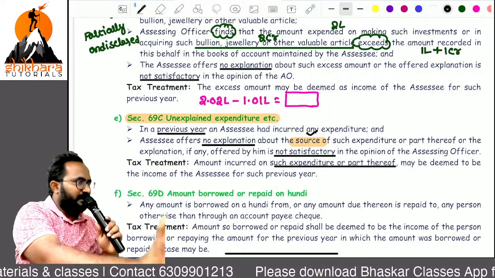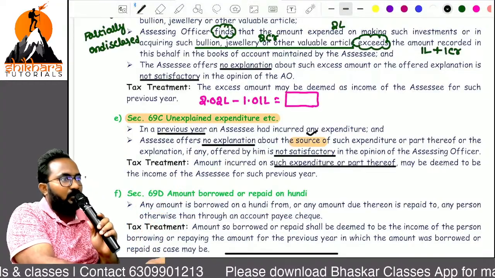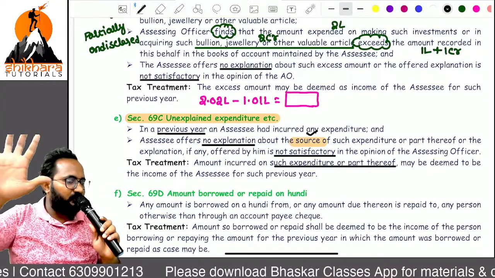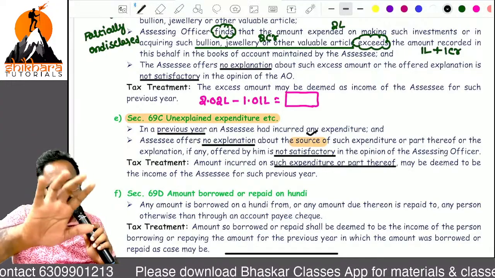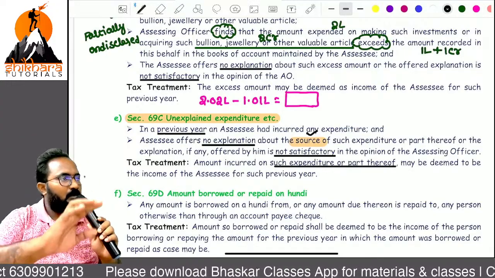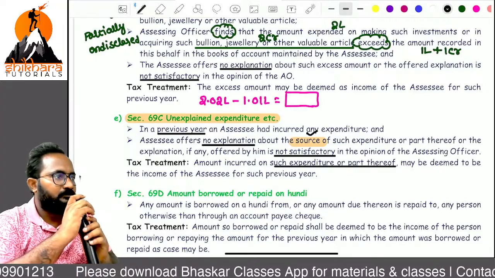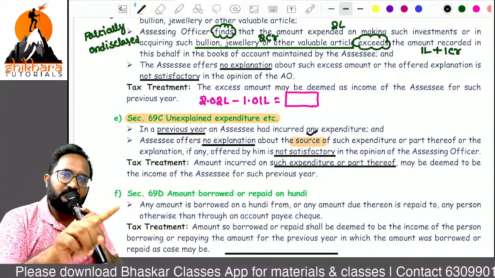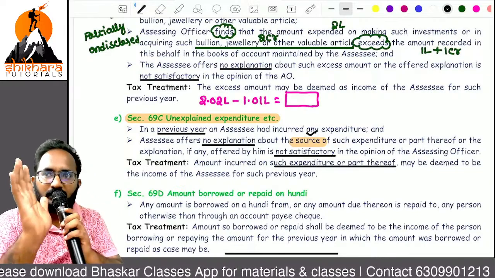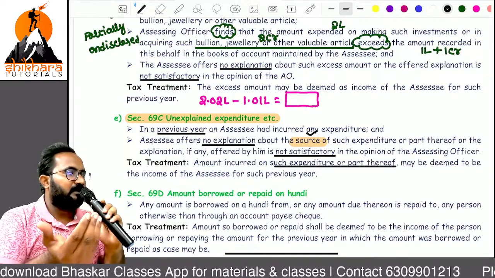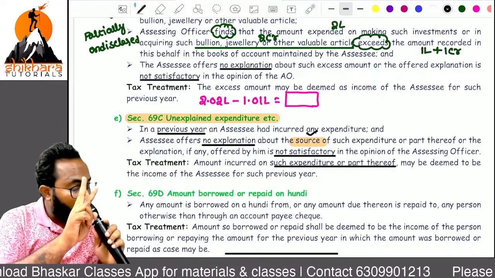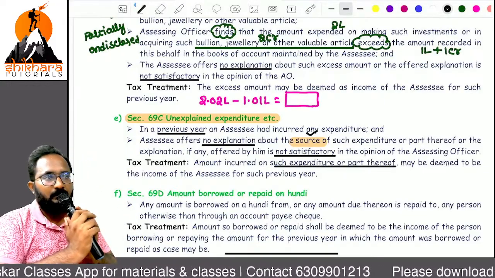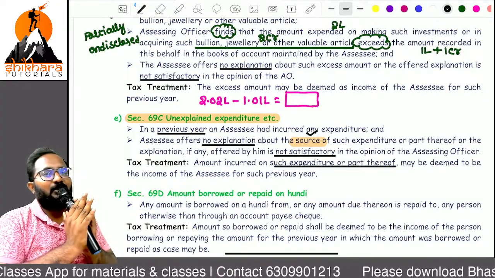5 crores he spent. Out of that 5 crores, 1.5 crores is from his return of income. 50 lakh is nothing but what, ma? 50 lakh is treated as what, ra? Interest amount. 1 crore is treated as what, ma? Loan from his friend. Totally 3 crores is over. For the remaining 2 crores we don't have an explanation. So that's why only the 2 crores is what, ra? Undisclosed.